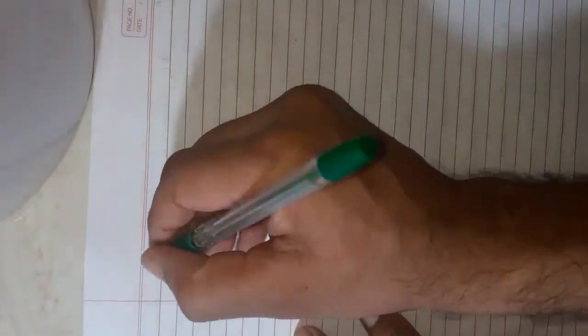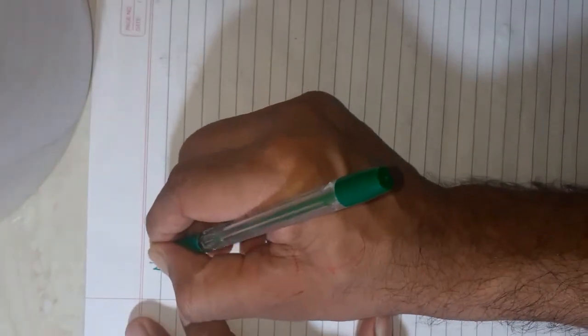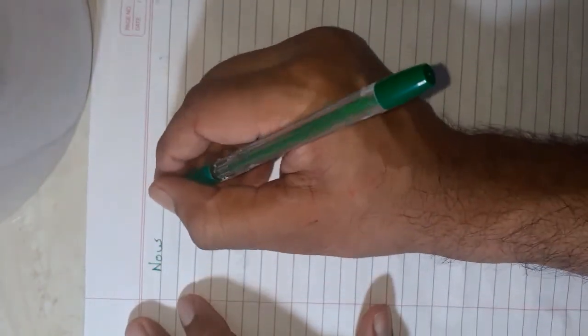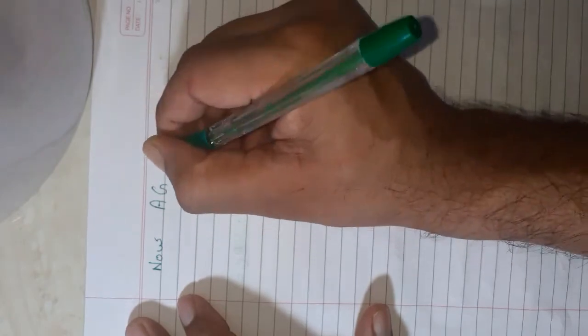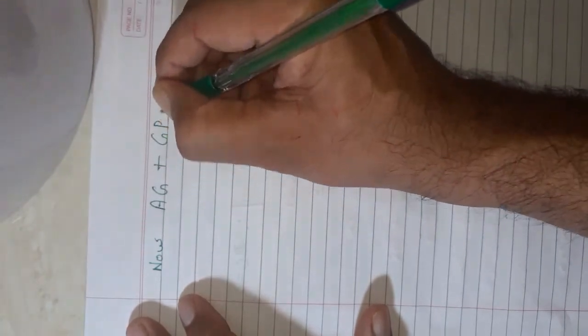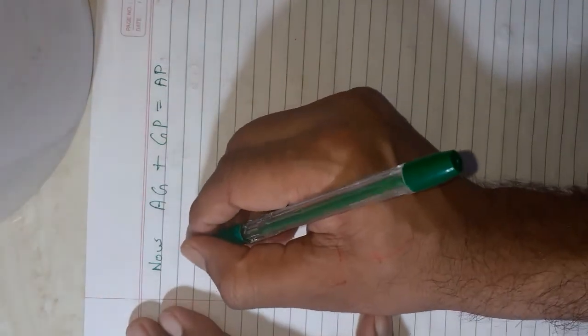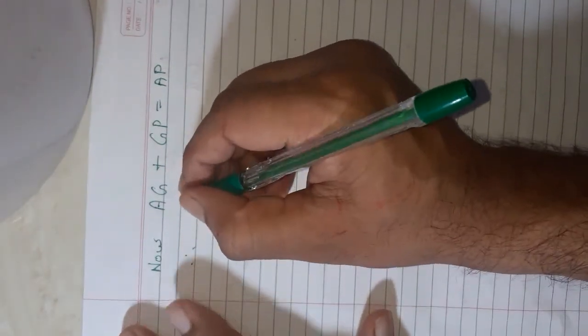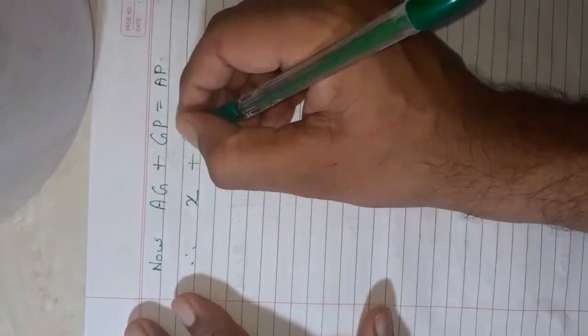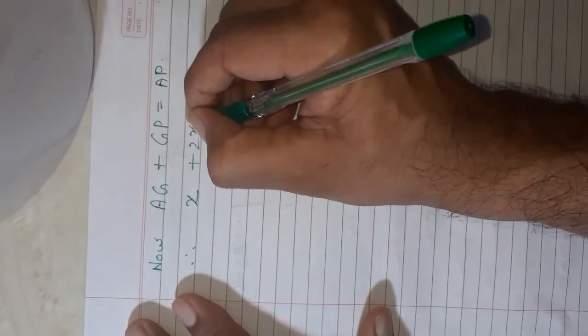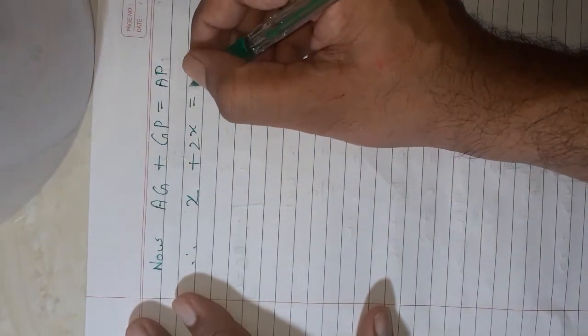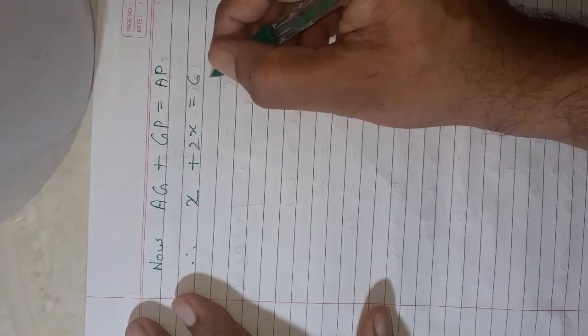Now AG plus GP is equal to what? AP. Clear? Therefore AG, 2x, plus GP, x, is equal to AP, 6 centimeters.